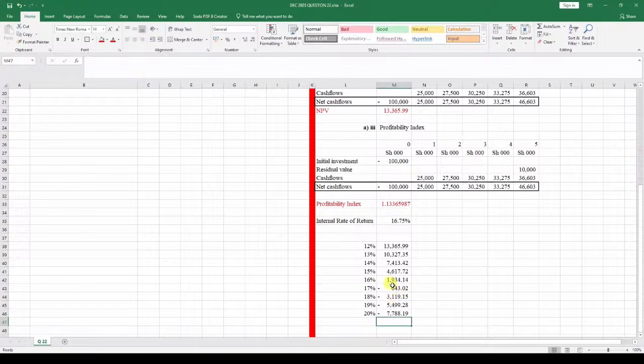So you plot a graph over here. This is the NPV, NPV, that rate. Like that. So just sort of put it center.